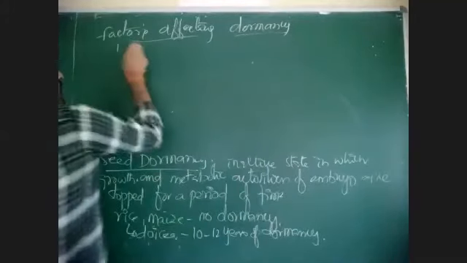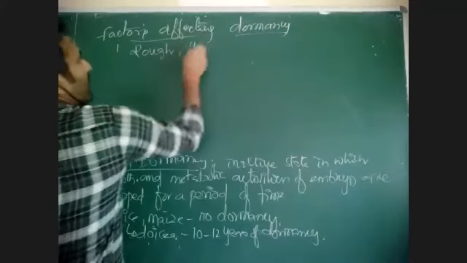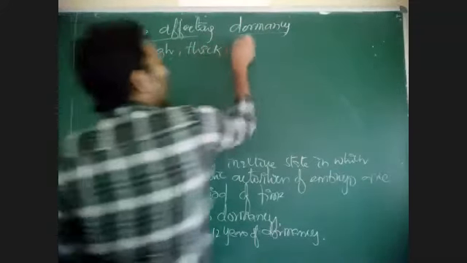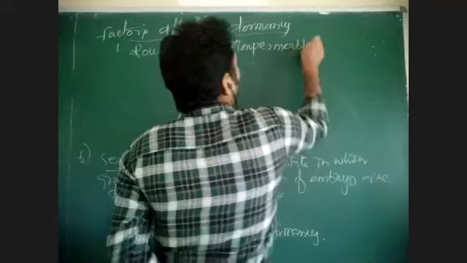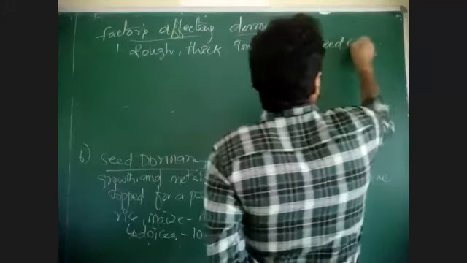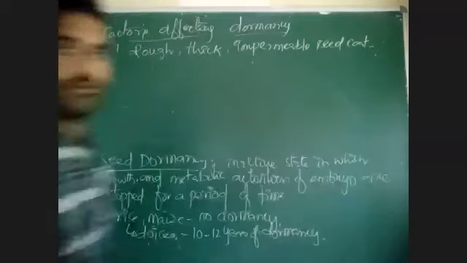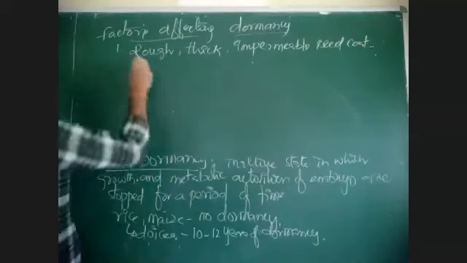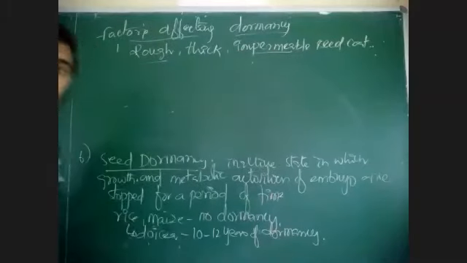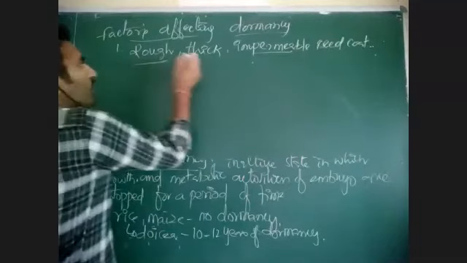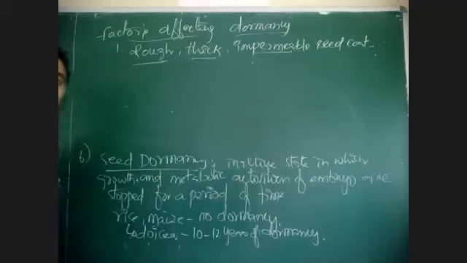Among them, rough, thick, or impermeable seed coats is one reason. If a seed coat is smooth or thin or permeable, then water will enter. But when the seed coat is rough or thick or impermeable, water will not enter the seed. As water does not enter the seed, the seed will not germinate.